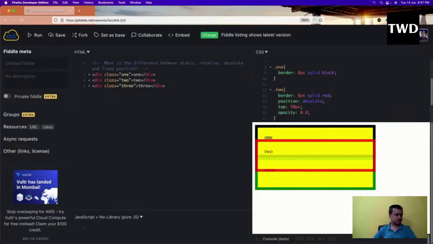Now position fixed is like position absolute, but it is referenced to the entire page. So I'll set position fixed and run it. Again, this is a very important interview question.